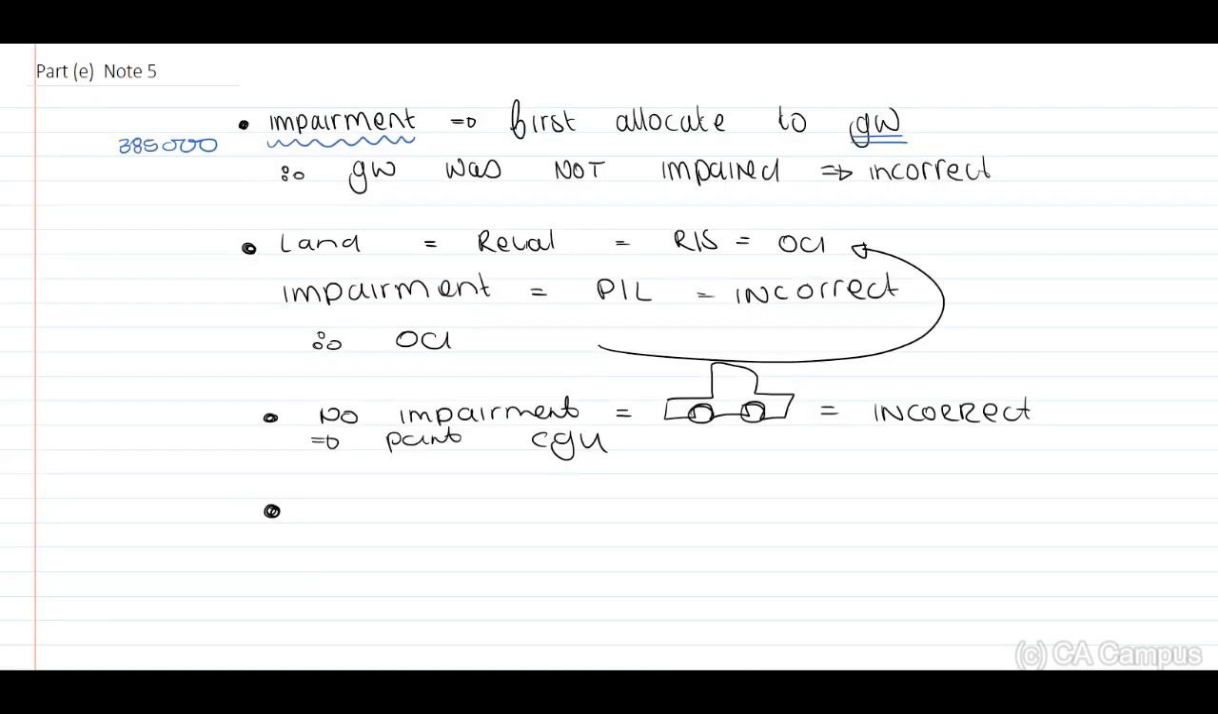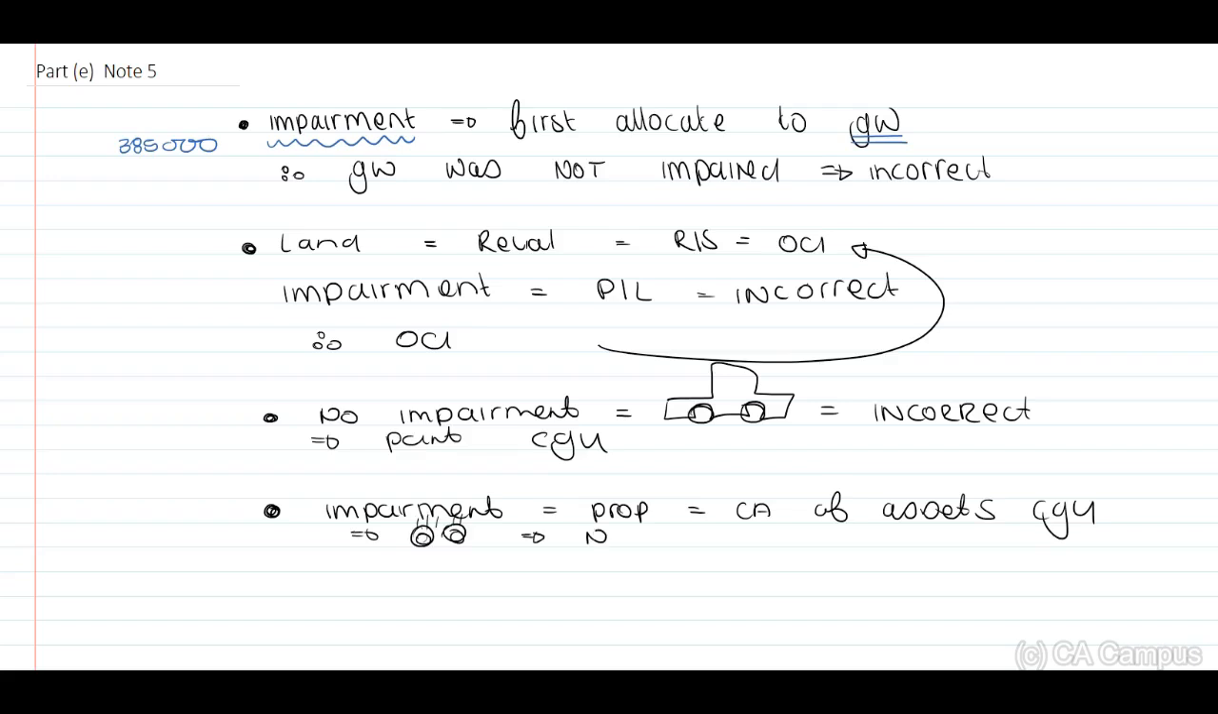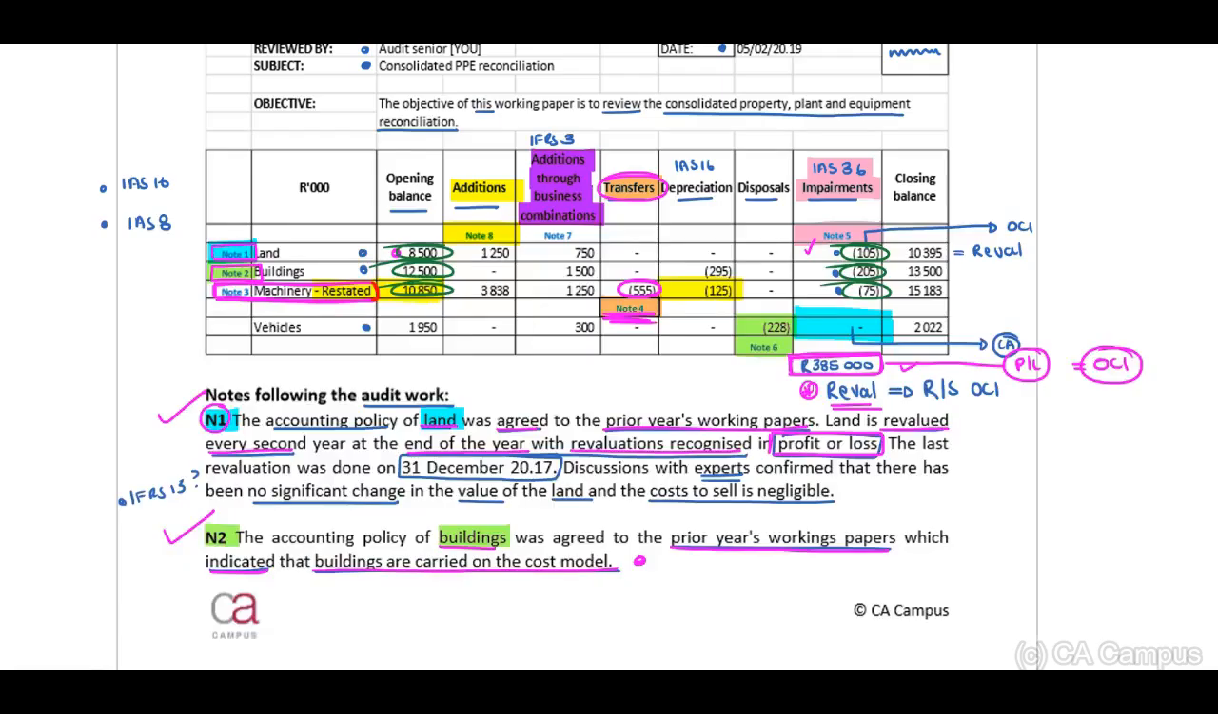That we know that the impairment should be proportionately allocated based on the carrying amount of the assets in our CGU. And when we look at the information provided in the recon, it appears that this is not in line. Therefore, this might also be incorrect. Incorrect. Right. Okay, next. Look at the impairment block or column, guys. We have touched on all of the necessary details.